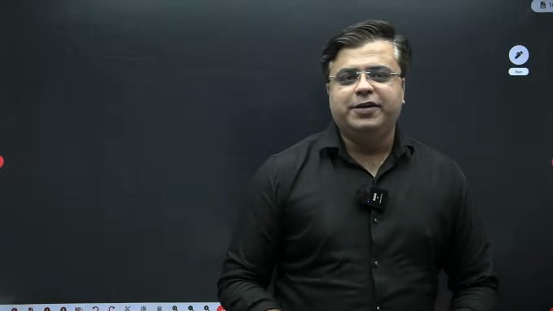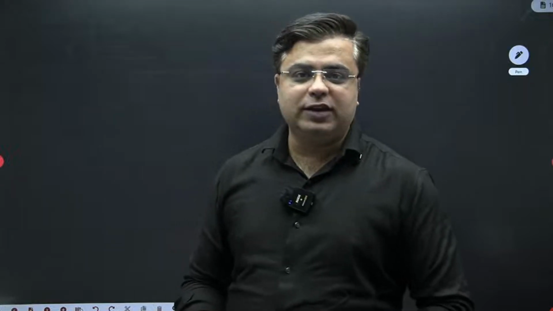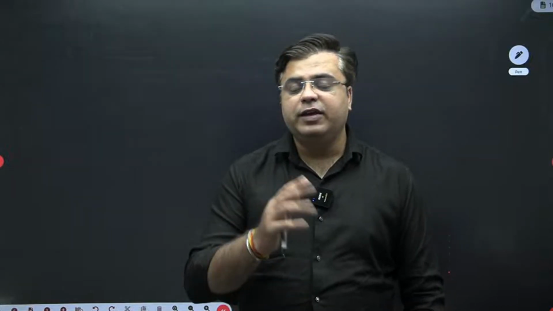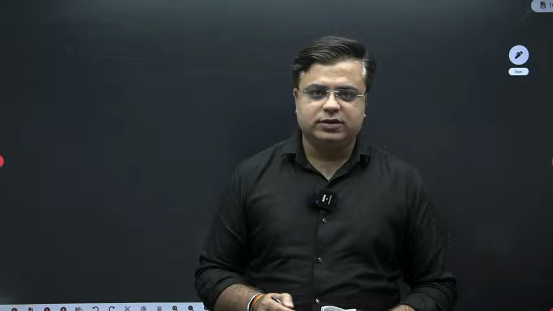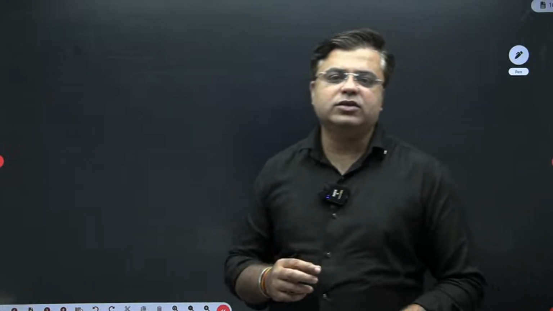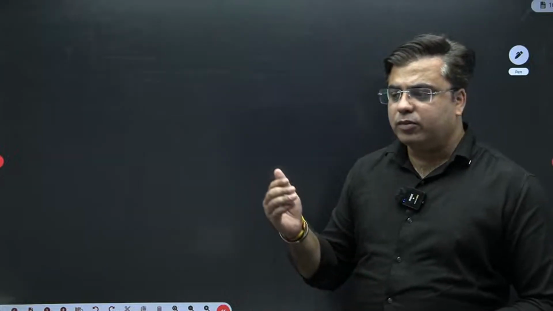So a very warm good afternoon everyone. As expected, the paper of civil engineering was from easy to moderate. This time from environmental engineering and structural analysis, we have seen some unconventional questions, as in which are not very regularly asked. But if you look into the overall paper, it is easy to moderate. Only environment and structures were the two subjects where the questions were framed in a different way this time. If you look into aptitude and mathematics, I think it is on the easier side. Straight away direct questions were there from the conventional syllabus. And from transportation and geotech also, we got questions from the conventional syllabus.